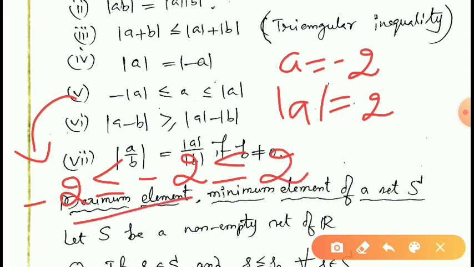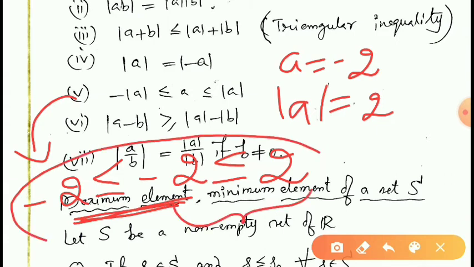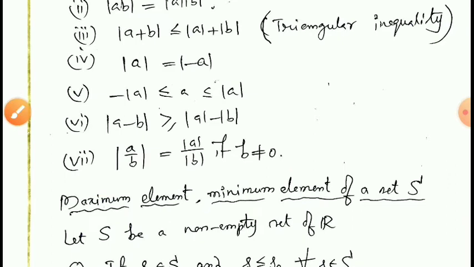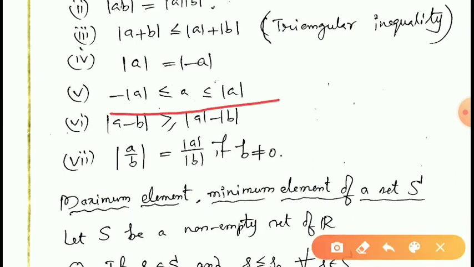Here we get equality because minus 2 is equal to minus 2. Here we get less than. Therefore, in this case also this property is true. Therefore, we can write for every real number A, minus modulus A is less than or equal to A, which is less than or equal to modulus A.